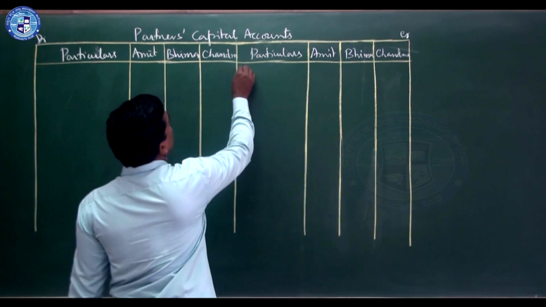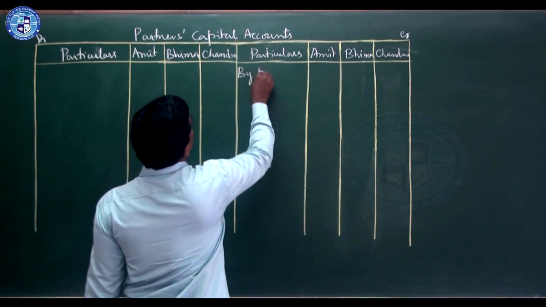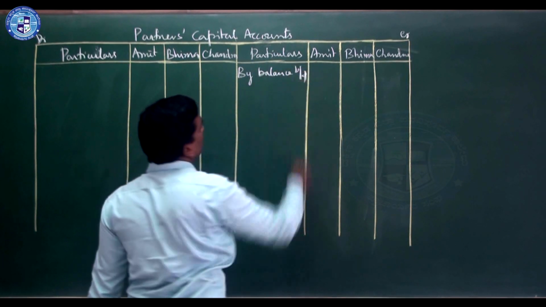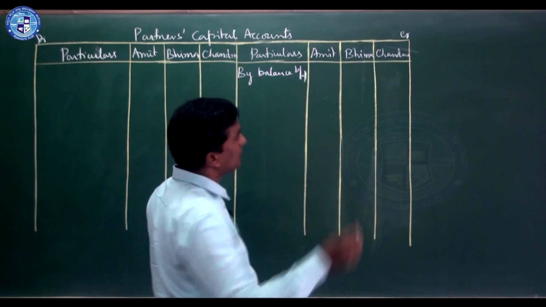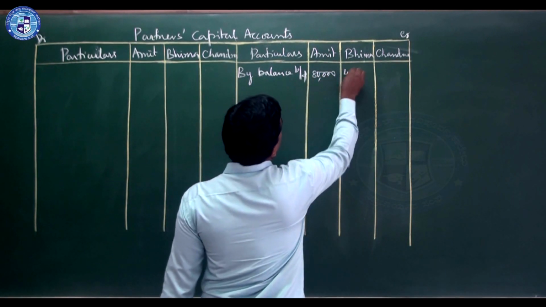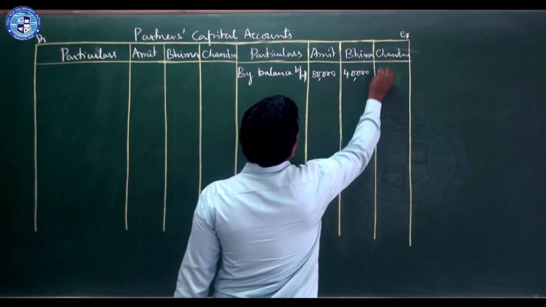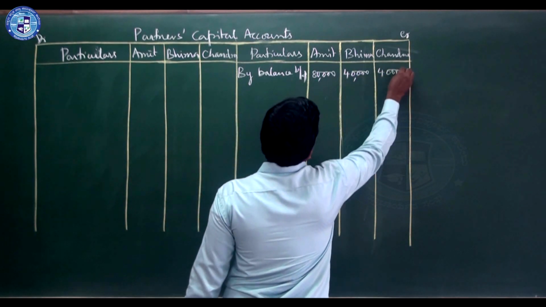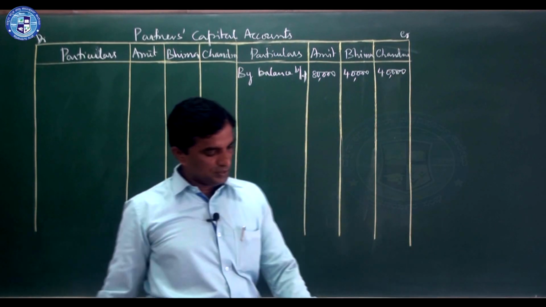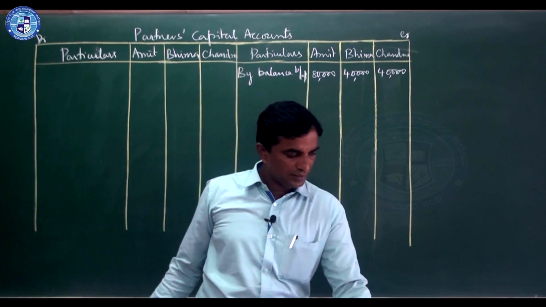Now you write first by balance, because they have credit balance. By balance brought down. It is 80,000, 40,000 and 40,000.